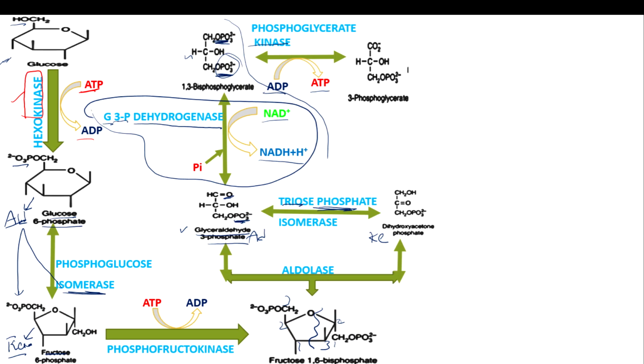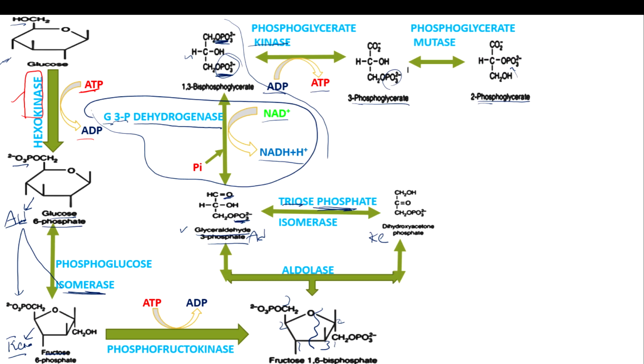Next one, 3-phosphoglycerate will be converted into 2-phosphoglycerate, and the difference between this 3 and 2 was only the interchange of phosphate from 3 to 2. So it can be called a mutase reaction. So the enzyme here was mutase enzyme. So the total enzyme name was phosphoglycerate mutase. So you can remember all the names from the compounds itself. Okay, phosphoglycerate mutase here.